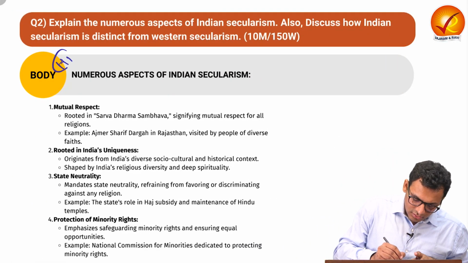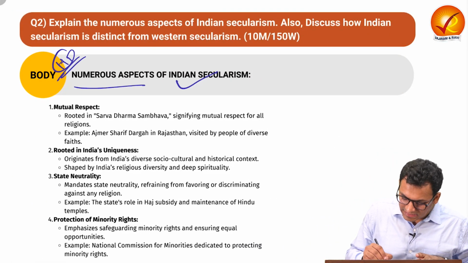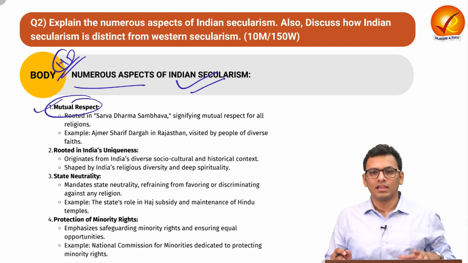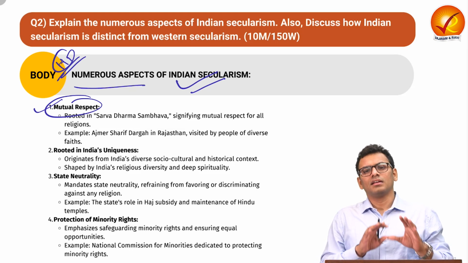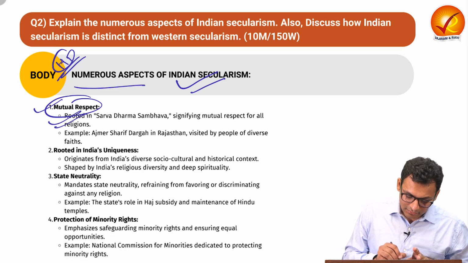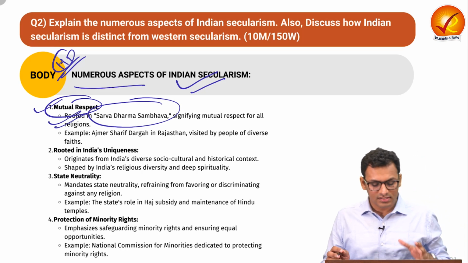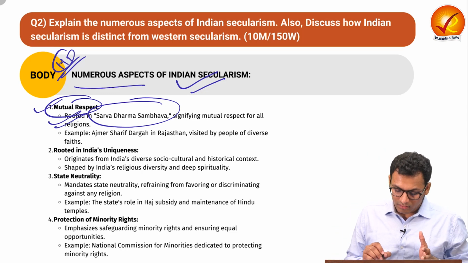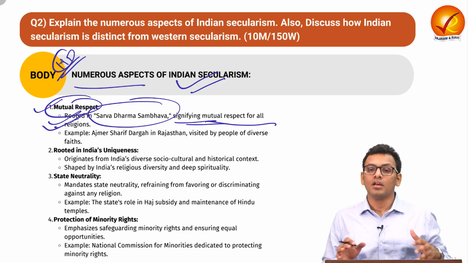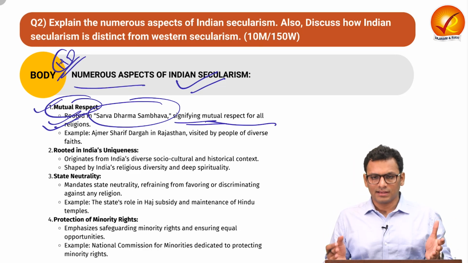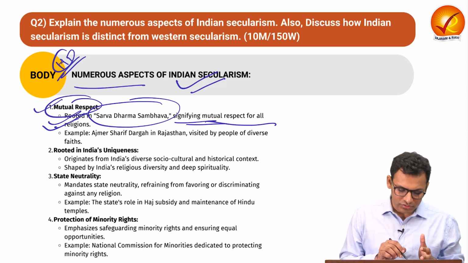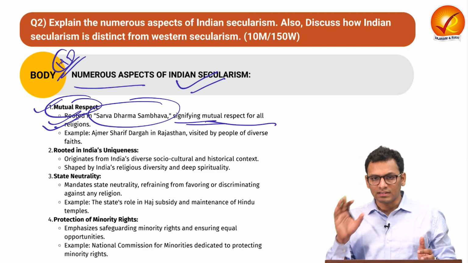In heading 1, you can talk about the numerous aspects of Indian secularism. The very first point you can start with is mutual respect. In India, we have seen that religious diversity is unique and that has sustained because of ideas such as Sarva Dharma Sambhava. Here, we have seen how there is mutual respect for all religions. We have seen that people from any religious identity celebrate festivals of different religious groups as well. So this is the kind of mutual respect, and that is part of Indian secularism.